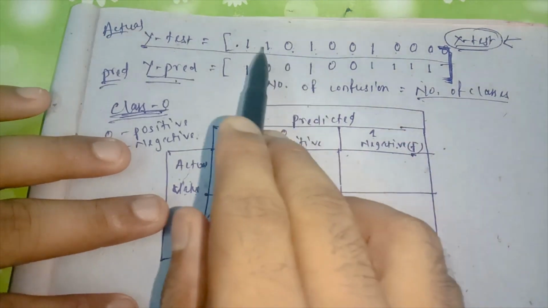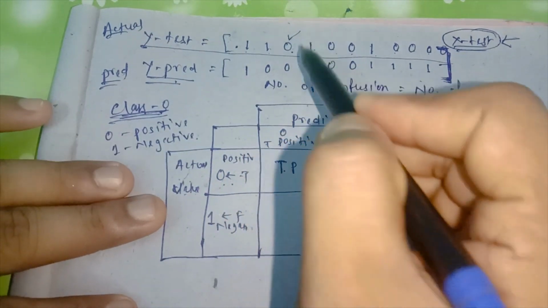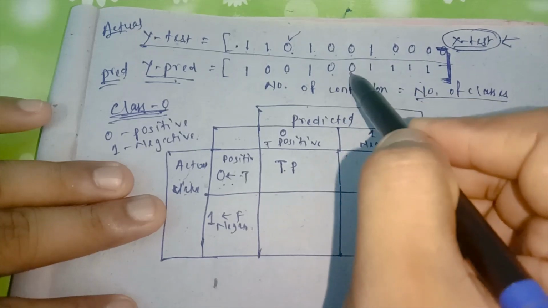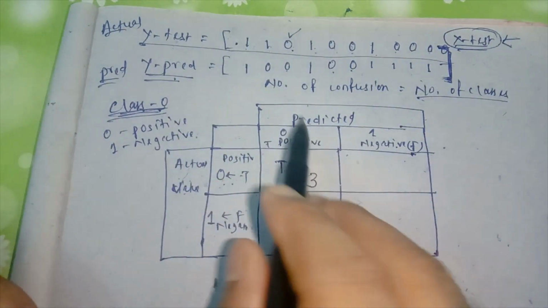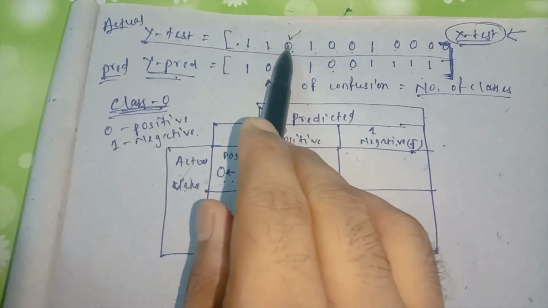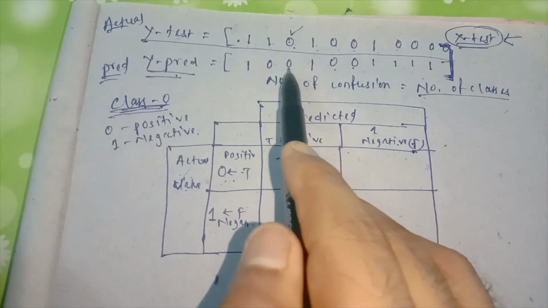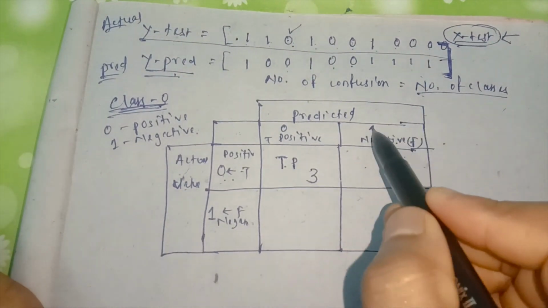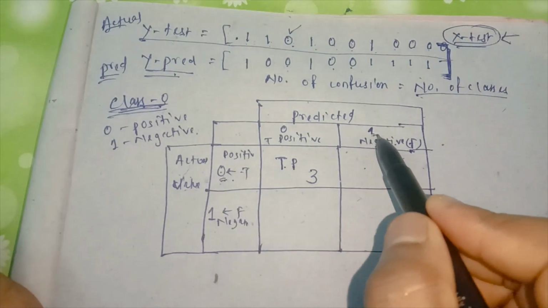So you calculate how many true positives there are. Actual class is 0, positive, and after prediction also positive. So 1, 2, 3. Here I can write 3. Of the test samples, the actual class is positive and after prediction it is also positive. Then this part: actual it is 0, but it is predicted as negative.